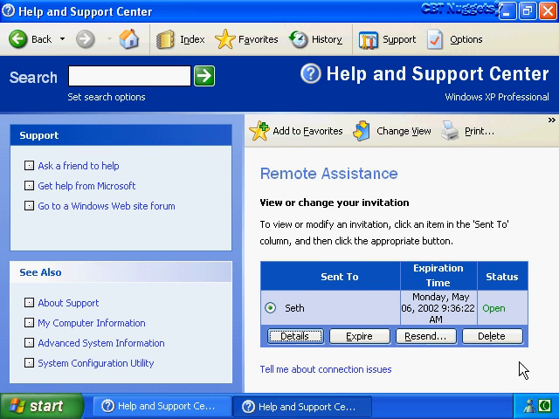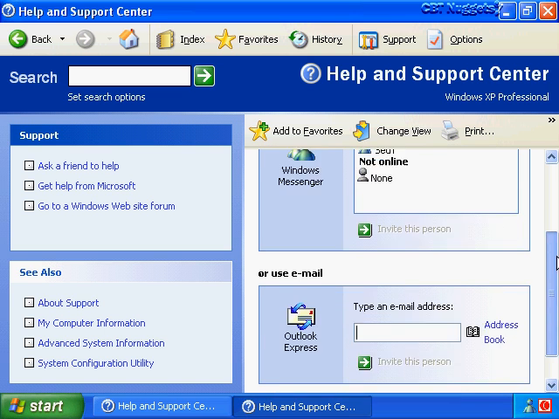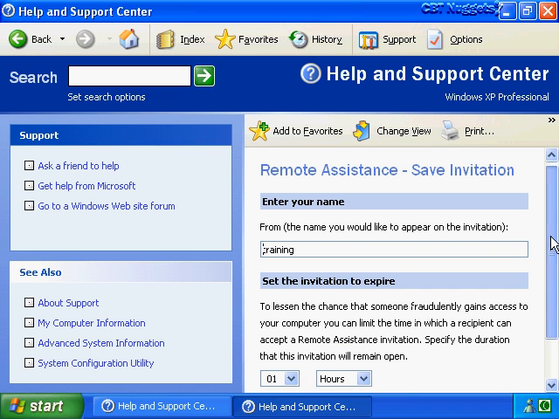So let's go back and look at our third and final method for sending a remote assistance invitation, and that's by creating a file. So let's click on here. We'll scroll all the way down to the bottom and then click on Save Invitation as File. And it's very similar to email.